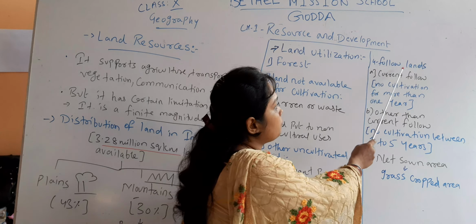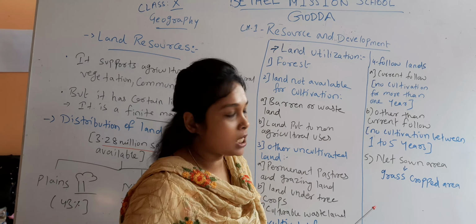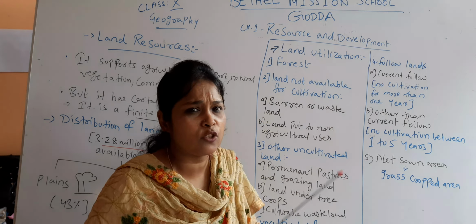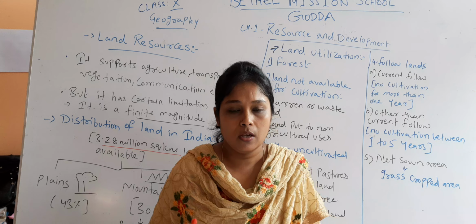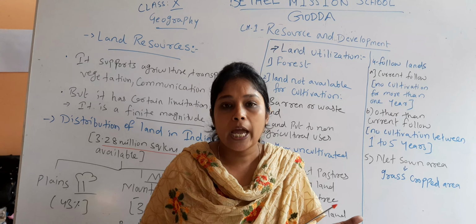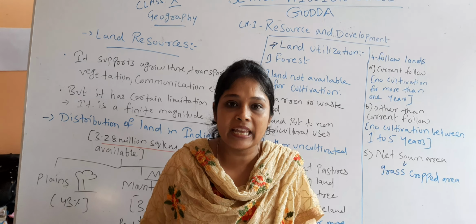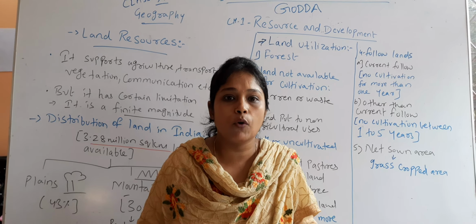Now next one is fallow lands. Fallow lands have two categories. Fallow lands means the lands which are not being used, neither for agricultural purposes nor for non-agricultural purposes. Those lands have not been used for any purpose. They are called fallow lands.